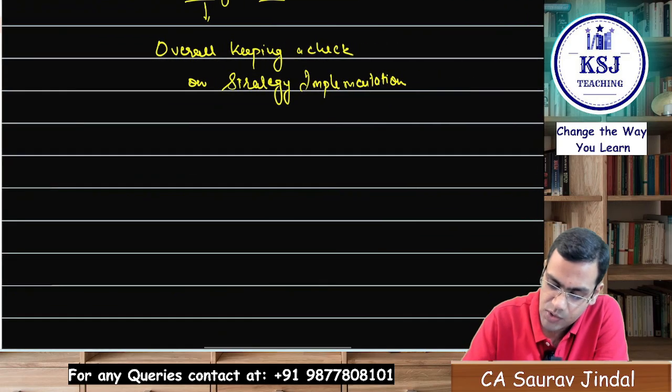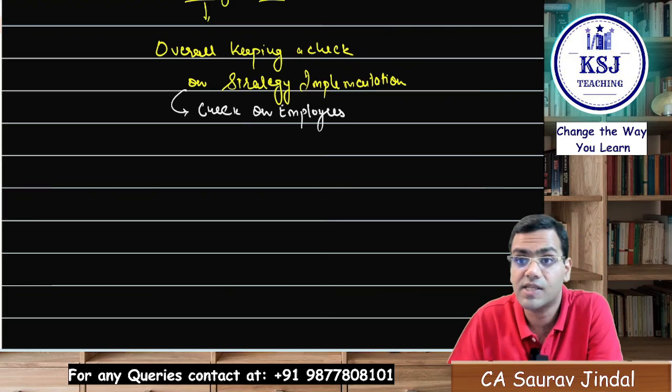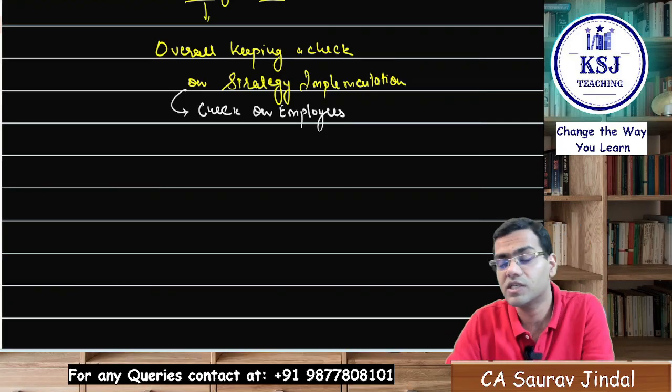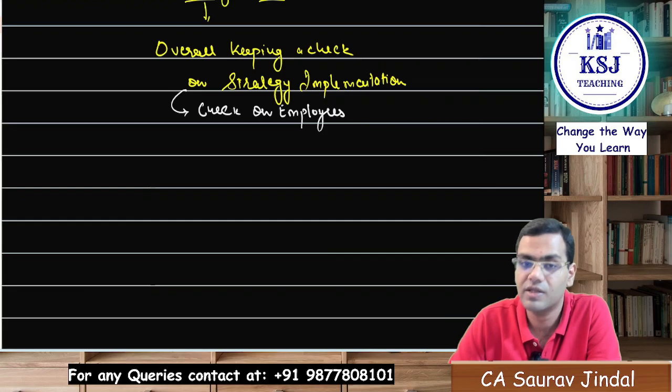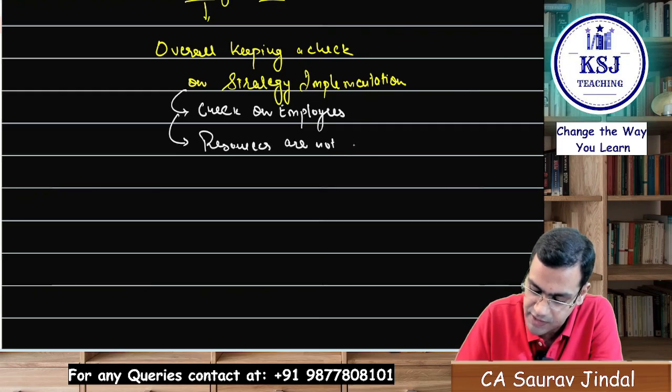It will involve a check on employees, that they are not involved in any wasteful activities, and then you will have to control those wasteful activities, put a curb or a restriction on those. And the resources are not wasted. You need to keep a check on this also.